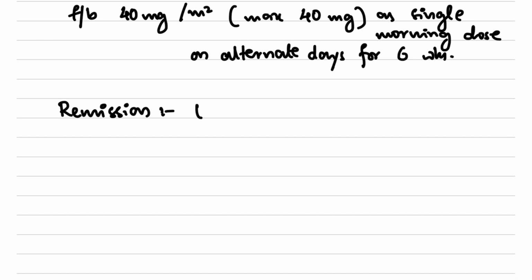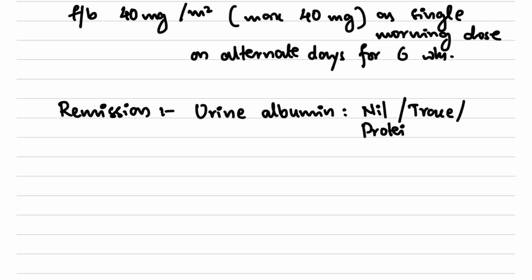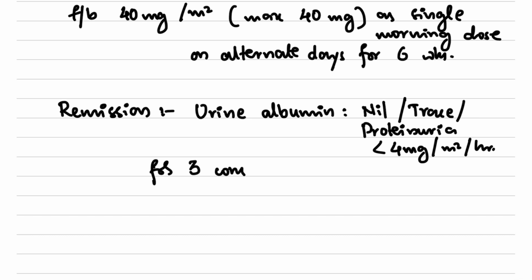Whenever urine albumin is either nil or trace, or the proteinuria is less than 4 mg per meter square per hour, and this is seen for three consecutive early morning specimens.